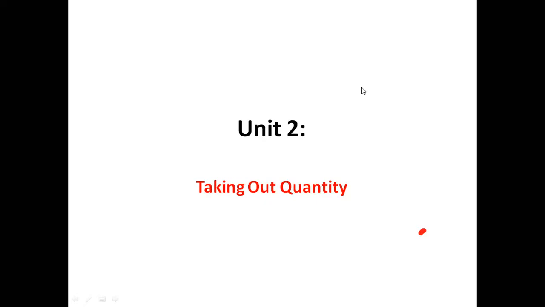Once again, I am going to repeat, this particular unit is the most important part of our section for this particular subject, because there will be a compulsory question of 12 marks for determining the quantities that is asked in your university examination. 12 marks compulsory question, and you also have two short questions of 4 marks, a total of 8 marks. So the total weightage of this chapter is up to 20 marks. Out of the total 100 marks weightage, 20 marks belong to this chapter only.